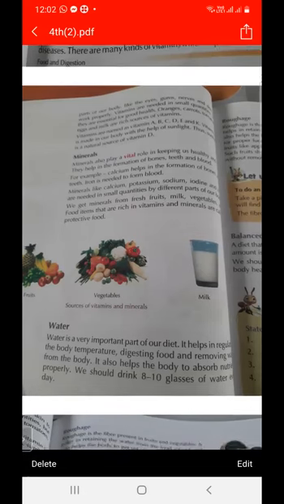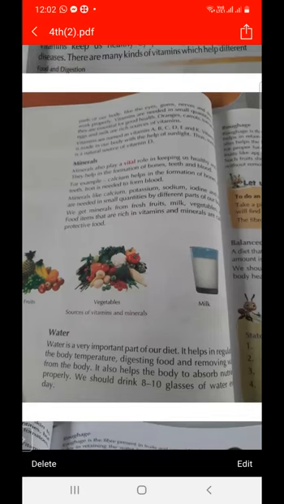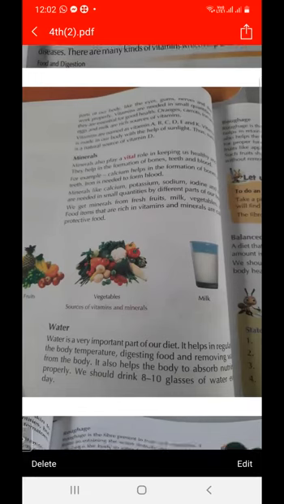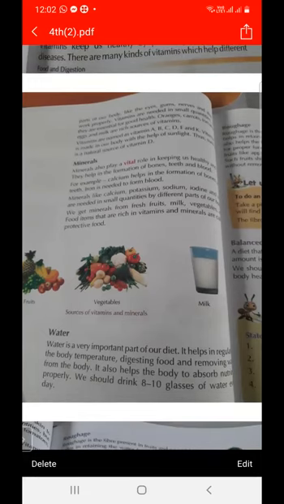And how can we get iron? From the vegetables. What is the function of iron? It helps to form blood. And how can we get these minerals? We can get minerals from fresh fruits, milk, and vegetables. So there are many kinds of minerals, and minerals are called protective food.